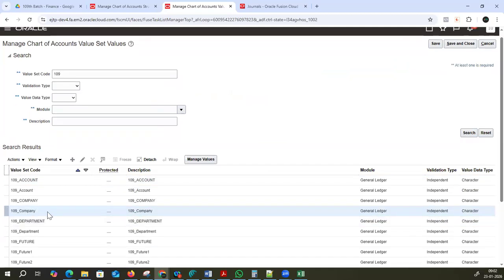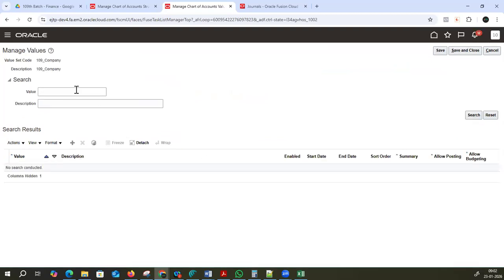Company. Place the cursor on 109 company. Click here, manage values. The minute you click on 109 values, you can see the search bar. Now you have to click on the plus symbol. You have to write the codes and everything in detail. Plus symbol.